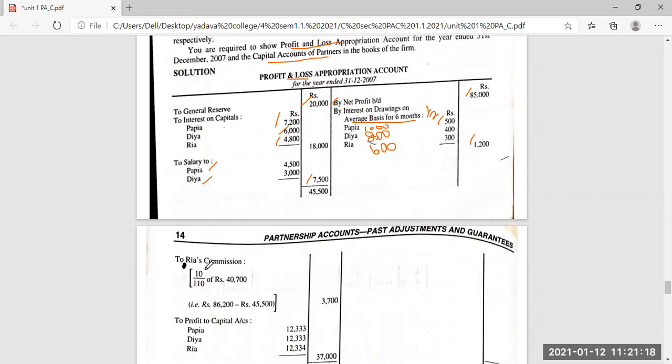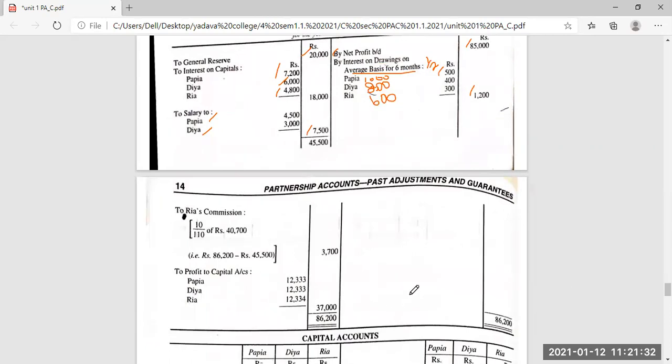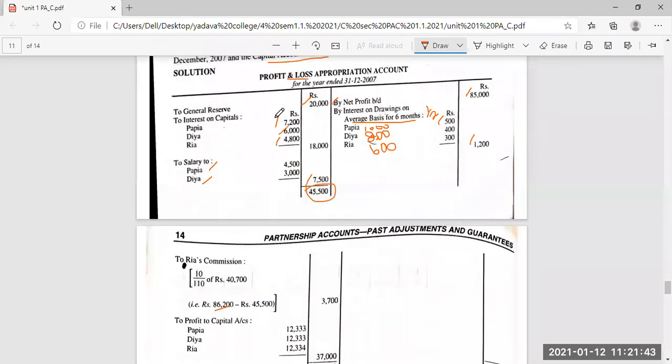That is Ria's commission. They are giving that on distributable profit, 10% they have to calculate. So as usual we have to calculate from 86,200. If we deduct this total, that is the salary, interest on capital, and general reserve total, you will be getting 45,500.